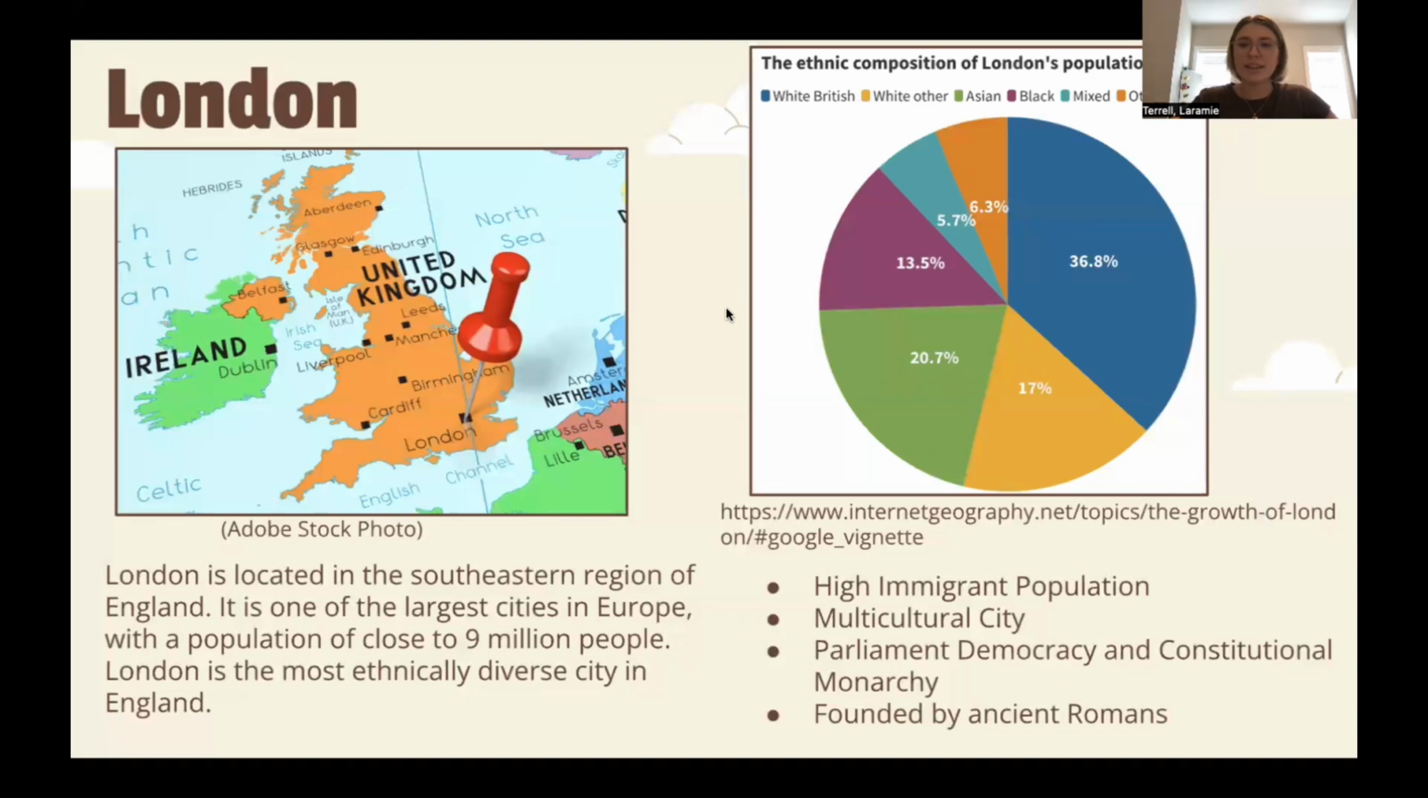London is located in the southeastern corner of the United Kingdom. It was established by the Roman Empire and currently has a population of nearly 9 million people. This city is extremely diverse, as you can see in the graph on the slide. A high percentage of residents are foreign-born. London's GDP per capita is high compared to the rest of Europe. It is very multicultural, and its government has a parliament democracy and constitutional monarchy.